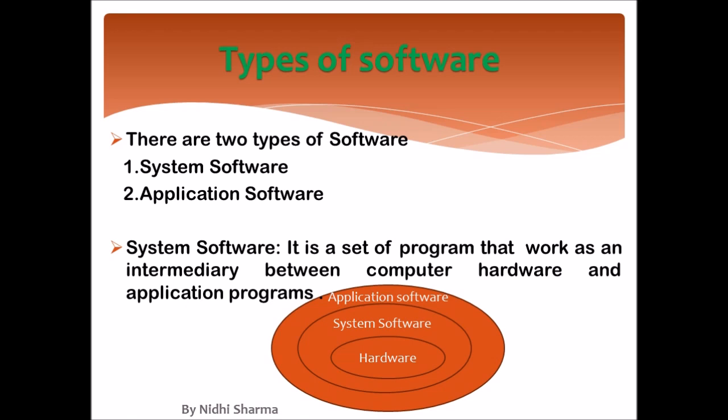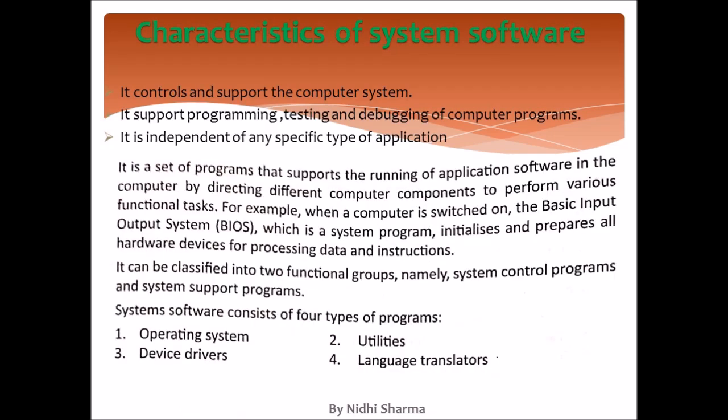Now we are going to see the characteristics of system software, meaning what are the functions of system software? It is used to control and support the computer. It is the main thing that helps the computer to do work like programming, testing and debugging. Testing means finding the errors, and debugging means fixing the errors.